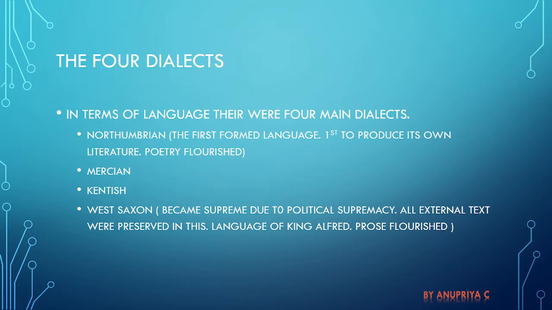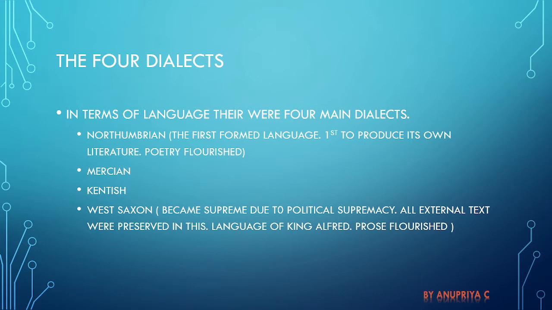Now, with the emergence of the Anglo-Saxons, the language also started flourishing, and there were mainly four major dialects. In terms of the language, these four main dialects were growing up. They are Northumbrian, Mercian, Kentish, and West Saxon. The Northumbrian was the first formed language and the first to produce its own literature. This is where the poetry flourished, while West Saxon became supreme due to political supremacy.